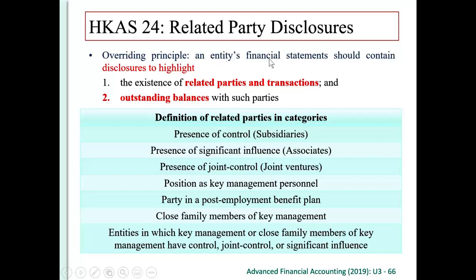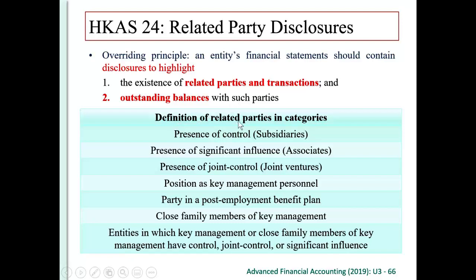So therefore, the related party disclosure has an overriding principle. An entity's financial statements should contain disclosure to highlight the existence of related parties and transactions. So we have to highlight if there's any existence of related party, if there are any related party transactions, and also any outstanding balance with such related parties.